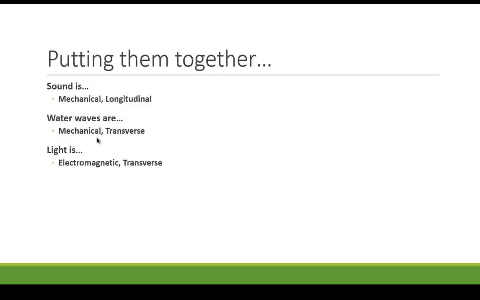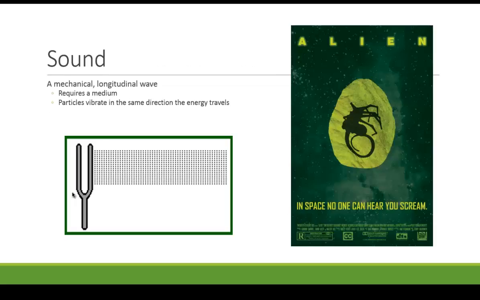Water waves, we'd say, are a mechanical wave because they require a medium, but they are transverse waves because it goes up and down. The direction of vibration is perpendicular to the direction of motion. And light is an electromagnetic and transverse wave. It travels through a vacuum, so it does not need a medium, and it's transverse because of the direction of the vibration compared to the direction of motion.